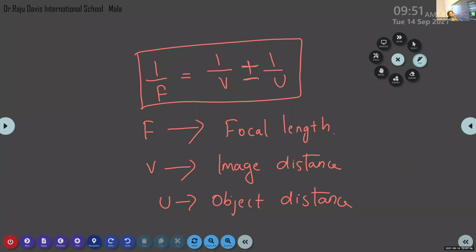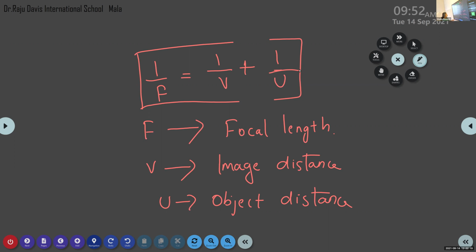Is U or V always negative? In every case, U is always negative, because U represents the object distance. It is always placed on the left side of the mirror. So according to the Cartesian sign convention, we must put a negative sign for U. Once we start to practice some numericals, it will be more clear.